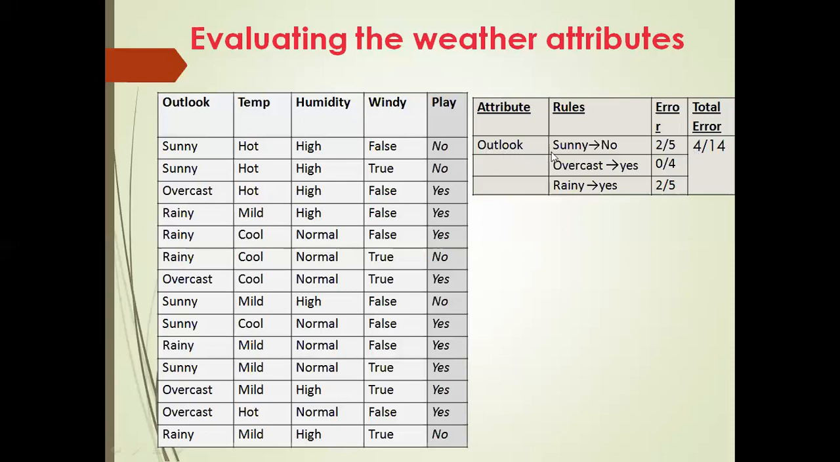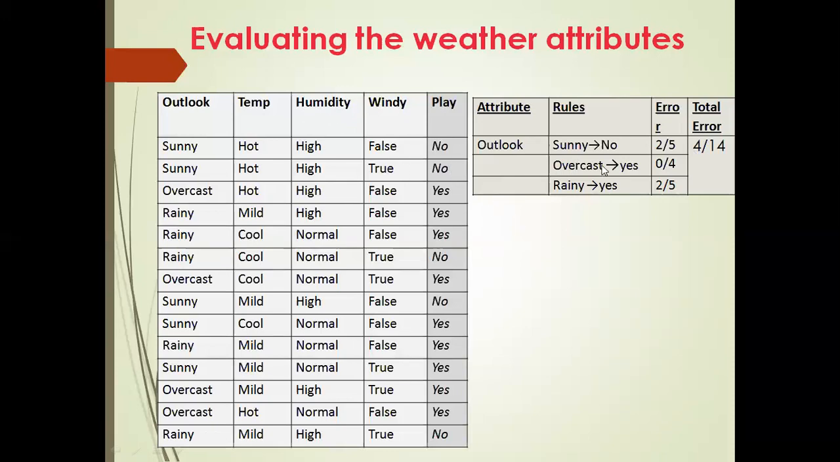Hope you can understand with the outlook attribute. In the outlook attribute, we have considered the 3 values: sunny, overcast, and rainy. A similar analysis can be done for the other 3 variables at the end of the analytical exercise. The other 3 variables are temperature, humidity, and windy.